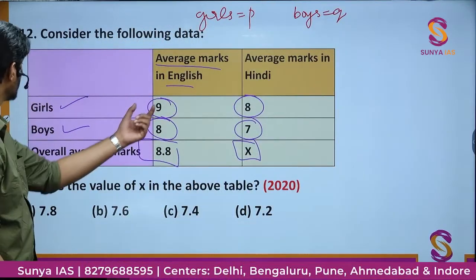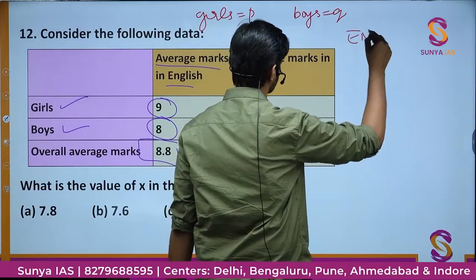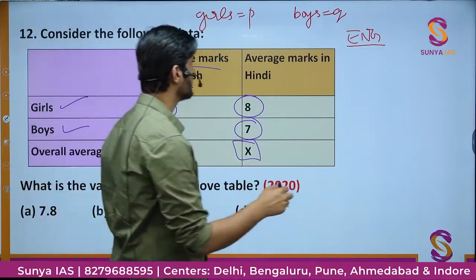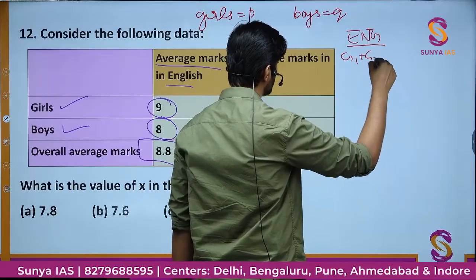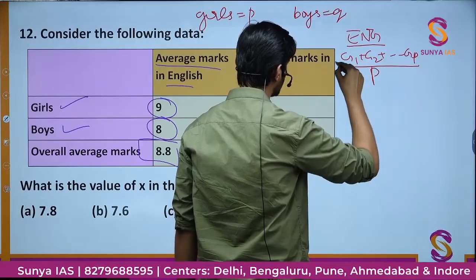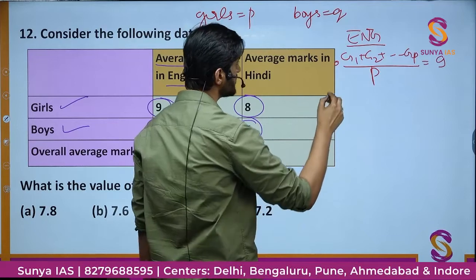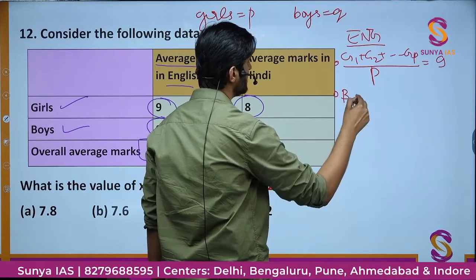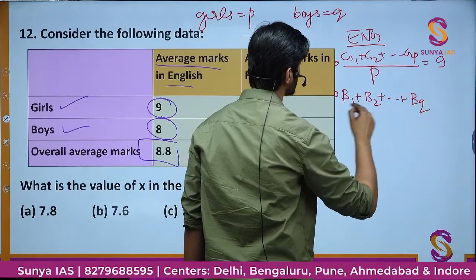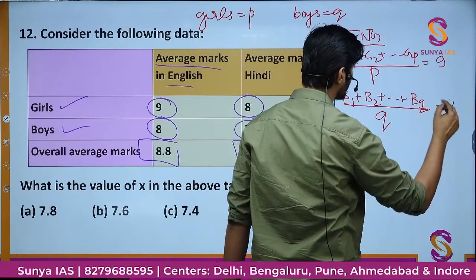Okay, so let us talk about the average marks in English. If we talk about English first, there are P girls, let's call them G1, G2 and so on until GP. These are P girls, divided by P, their number. Their average marks is coming out to be nothing but 9. Similarly, if we talk about boys, we have B1, B2, second boy and so on until BQ, the Qth boy, divided by Q, the total number of boys, and their average score is coming out to be 8.